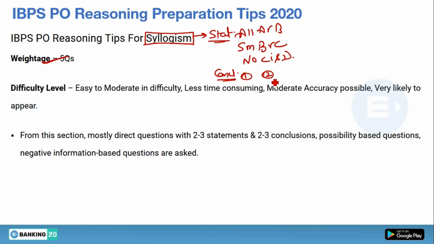Two or more conclusions will be given to you. You have to tell by drawing the Venn diagram which conclusion is followed and which is not. So this is known as syllogism.